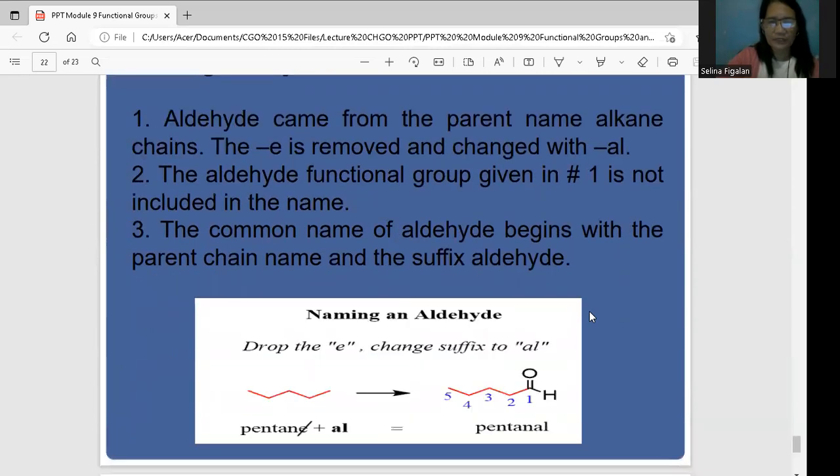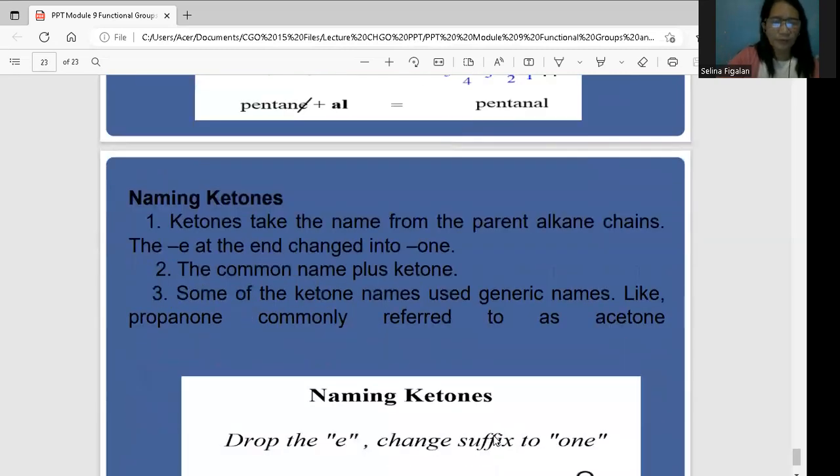So the common name of an aldehyde begins with the parent chain name and the suffix aldehyde. Here, the pentane, we remove the letter E at the end and add AL, so that becomes pentanal. In your alcohol, that is pentanol. So the letter E is removed from your alkane, giving alkanol. It is difficult to make names, isn't it?